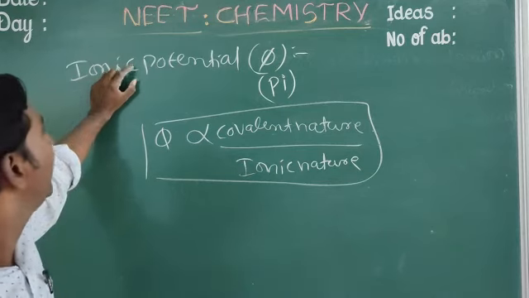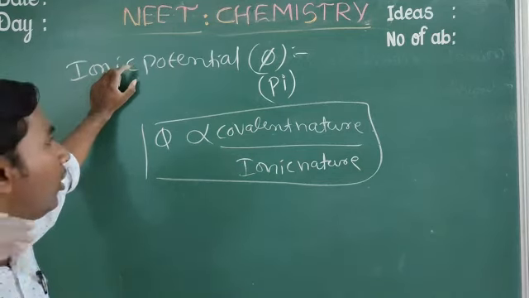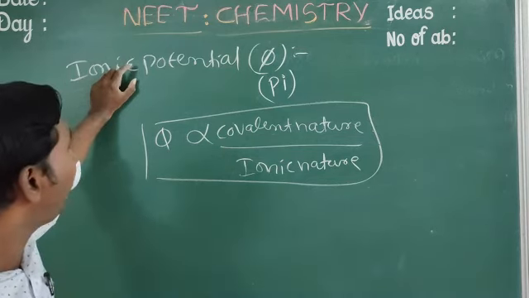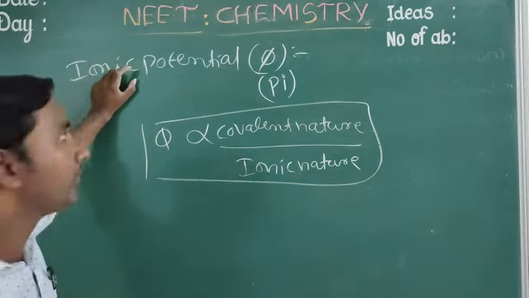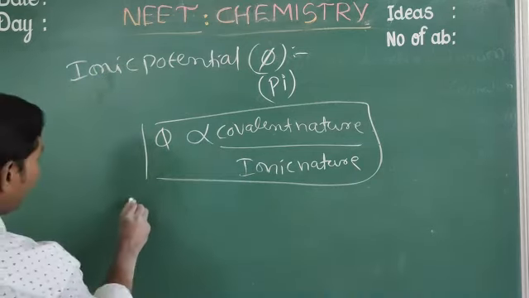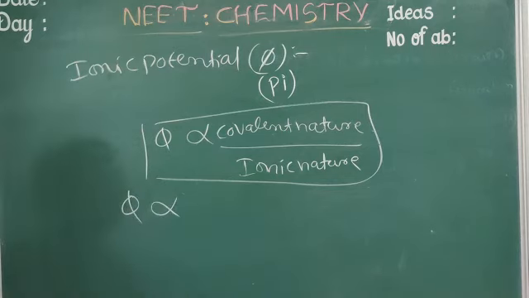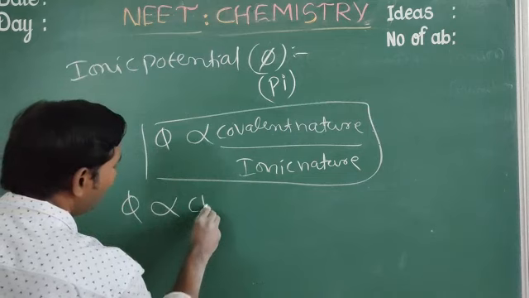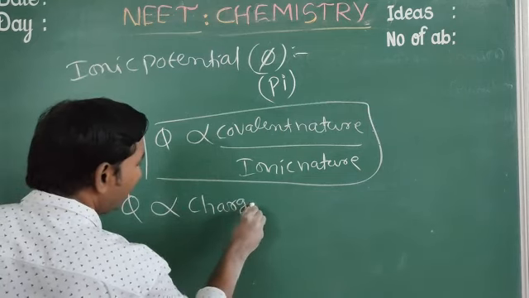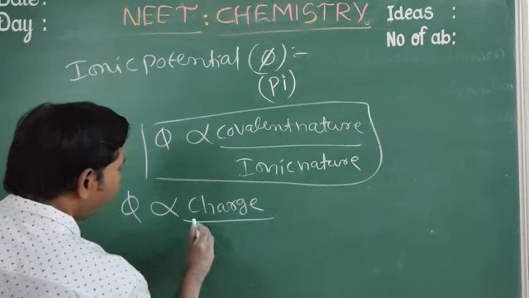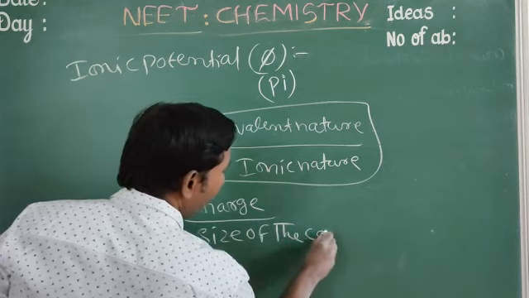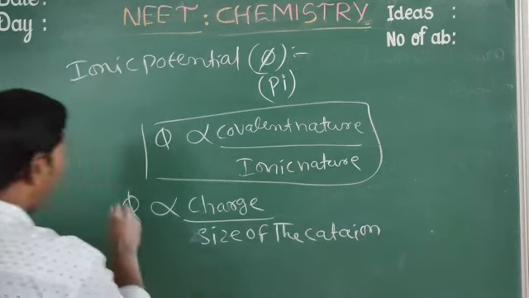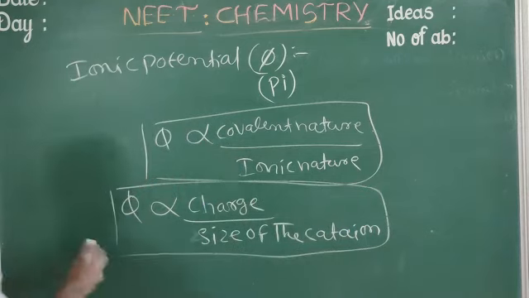Next, pi is directly proportional to charge and inversely proportional to the size of the cation. Same as polarization nature.